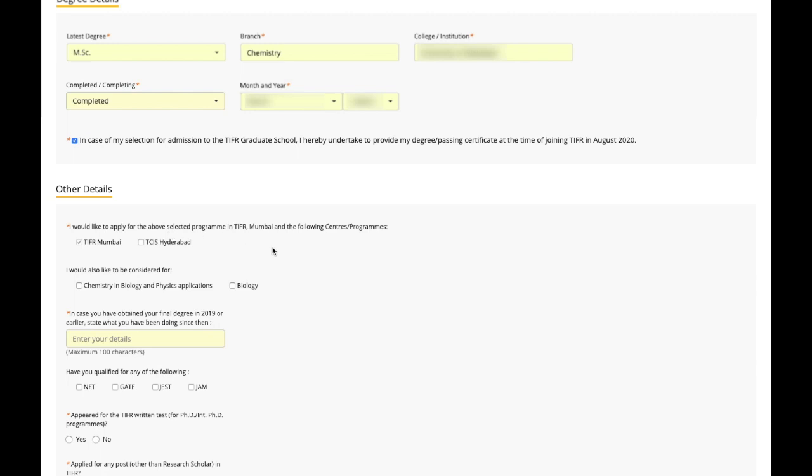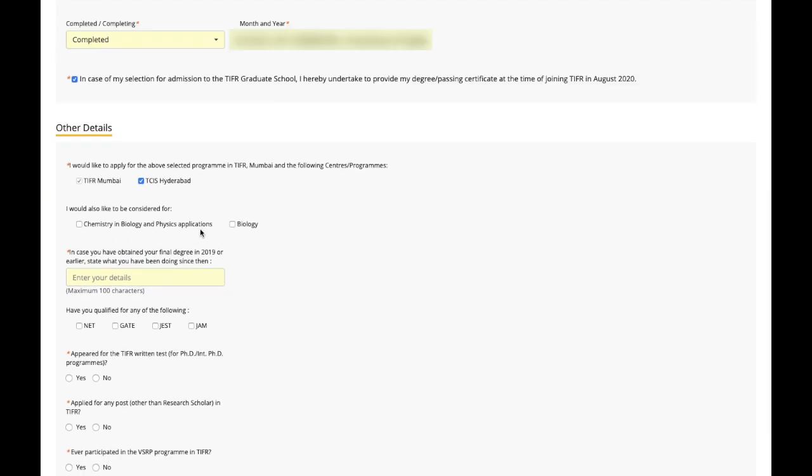Next, where do you want to apply: I would like to apply for the above selected program in TIFR Mumbai and the following centers. So TIFR Mumbai and TCIS Hyderabad, that's where chemistry is being done. So I would also like to be considered for chemistry and biology and physics application or biology, so I'll just click over here. It's just your optional choice, it's not mandatory. If you are interested in doing work in chemistry and biology and physics application, that is called biophysics and biochemistry, then you can go for that. Otherwise, if you have some interest in biology, then also you can click over here.